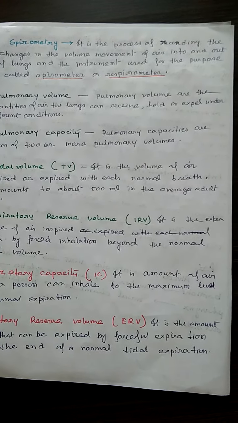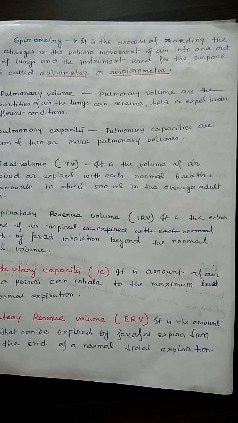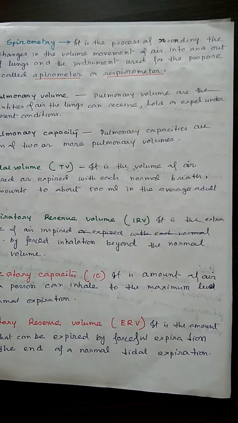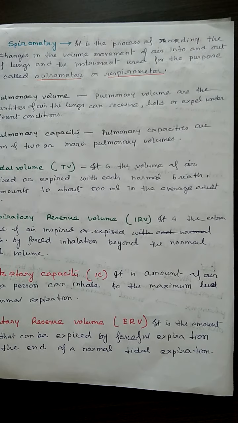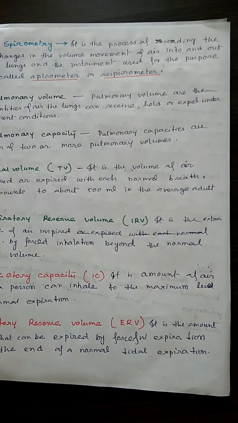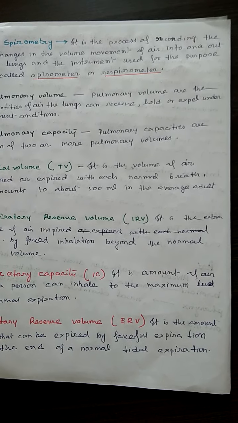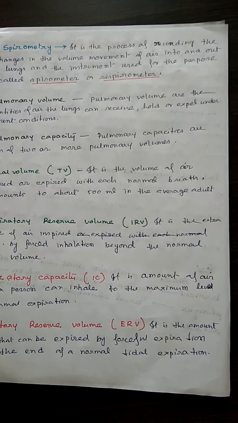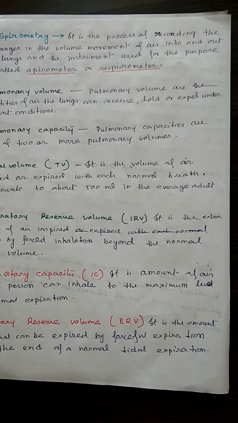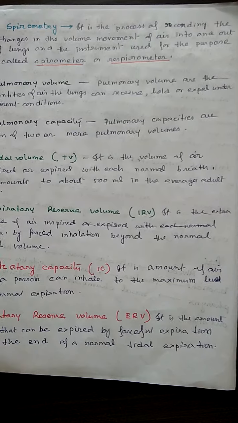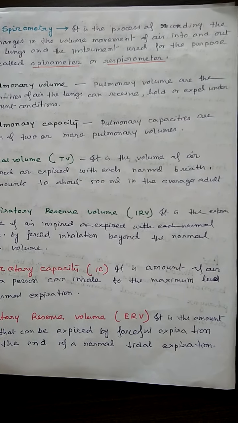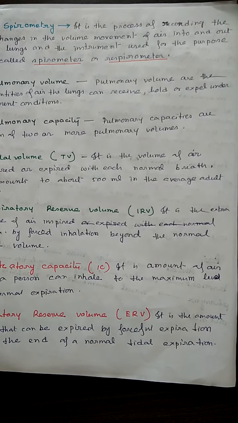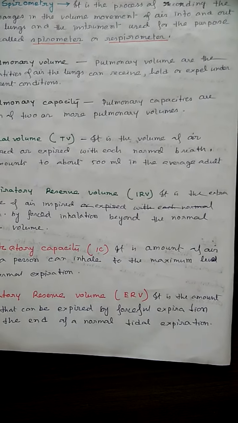Here is some terminology you have to remember. Spirometry is the process of recording the changes in the volume and movement of air into and out of the lungs, and the instrument used for the purpose is known as a spirometer. Pulmonary volumes are the quantities of air the lungs can receive, hold or expel under different conditions.